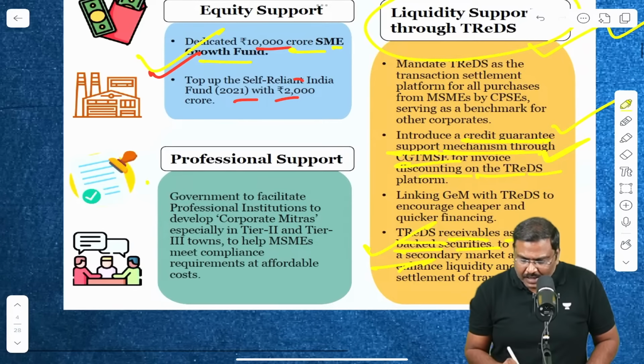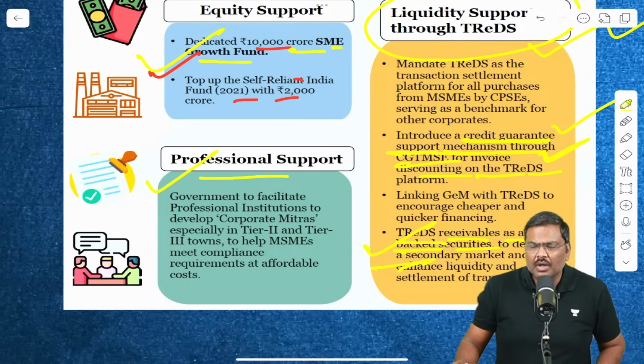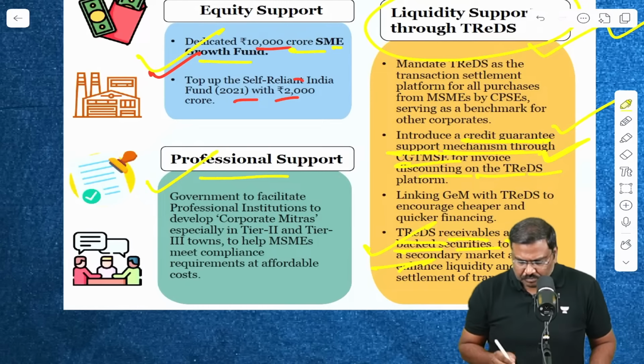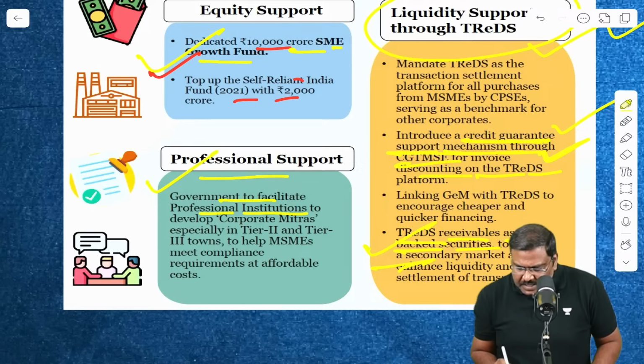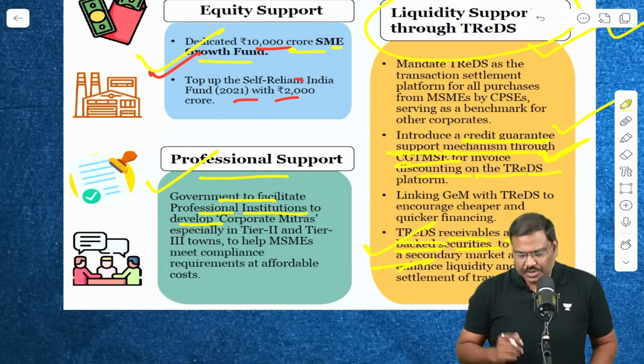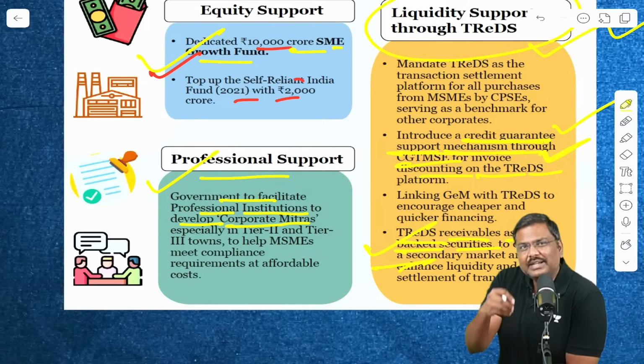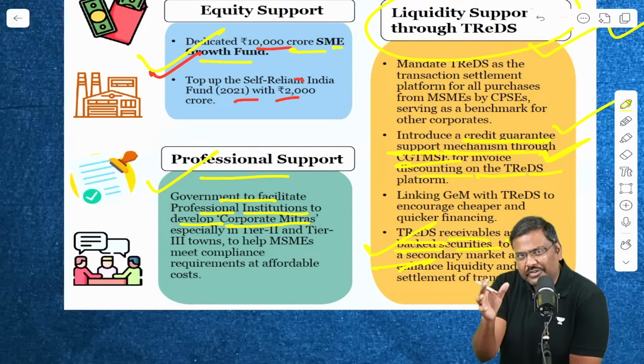Everybody is okay? In addition to this, there is also professional support that has been proposed now. What is the professional support they are discussing here? Simple. The government will facilitate certain institutions and there will be certain corporate mitras, that is experts who will be trained.